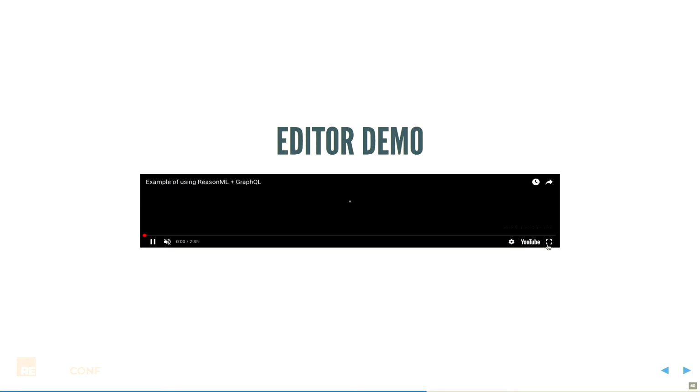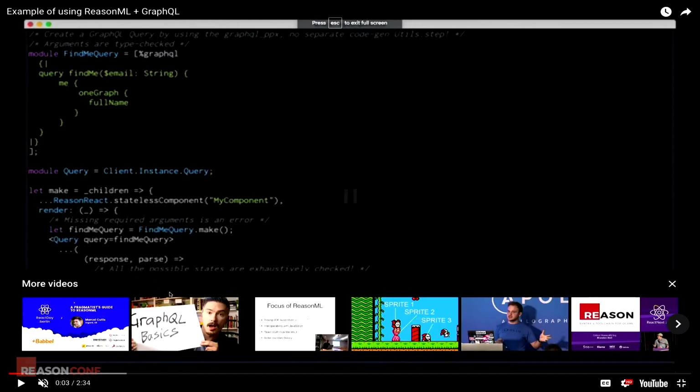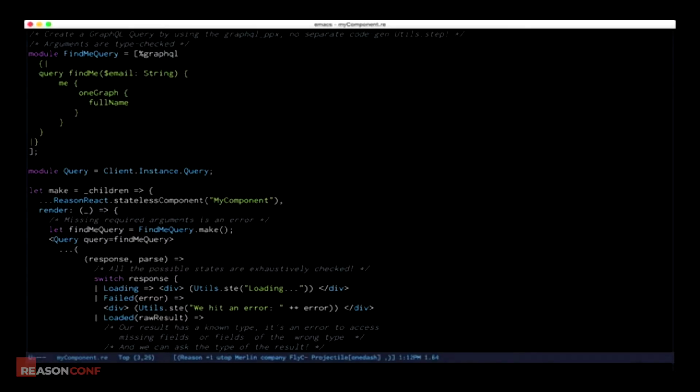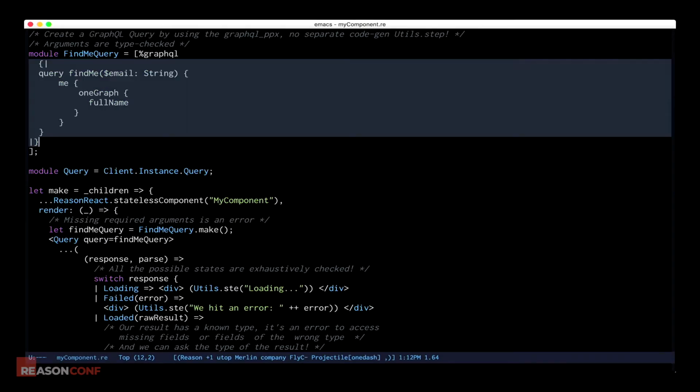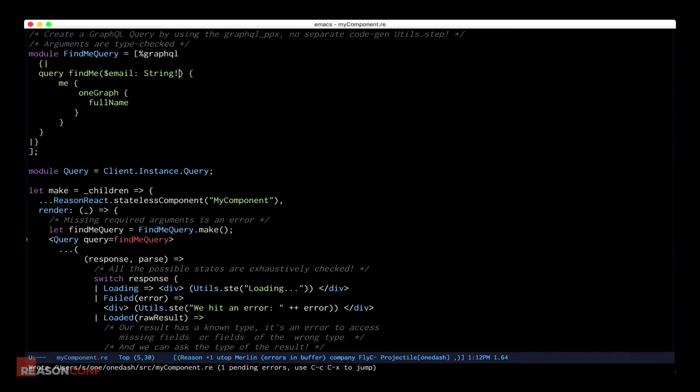And one of the cool things that we can do here, so I'm going to show an editor demo. This is what it's like to work. Some of you may have seen this if you were at the workshop yesterday. But this is what it's like for me whenever I'm interacting with our API. So I literally have my GraphQL query inline here. I go into GraphQL, I type it out, I get what I want. And you can see here that I have a query that's parameterized by email, and the string is an optional string. And right now everything's OK, but I'm going to make that email a required argument. And I do that by making a bang here.